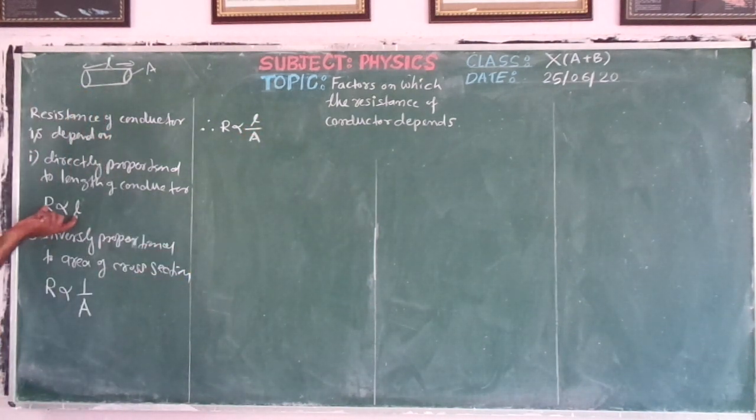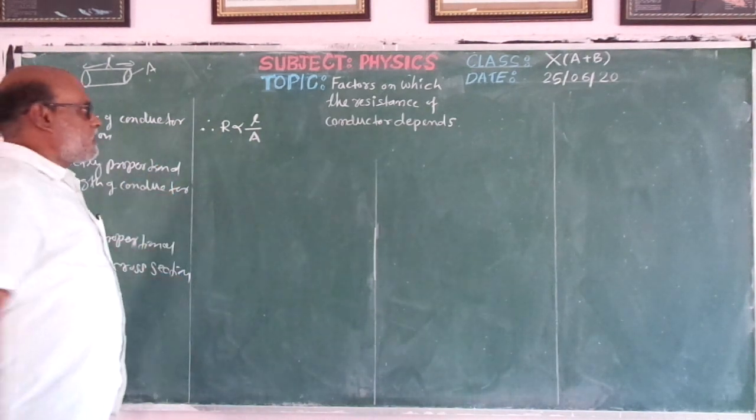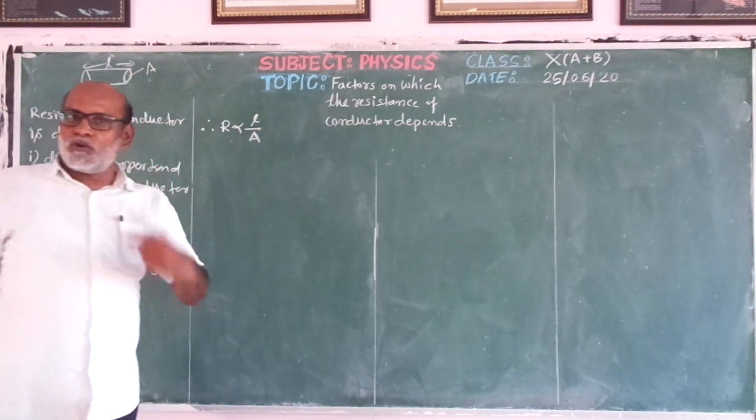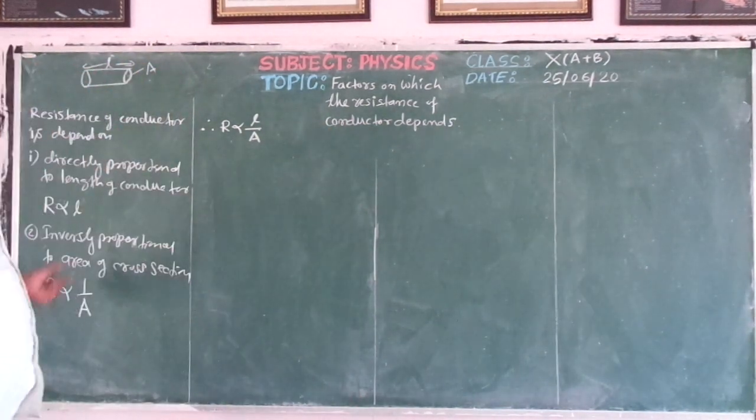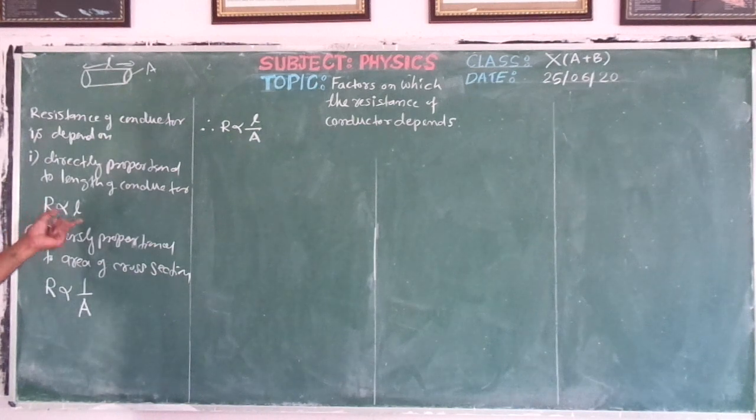R is separately proportional to L. R is separately proportional to 1 upon A. Therefore, R is proportional to L. Therefore, there are now two important factors on which the resistance depends. What are those? One factor is the length of a conductor. Therefore, resistance depends on the length of the conductor.